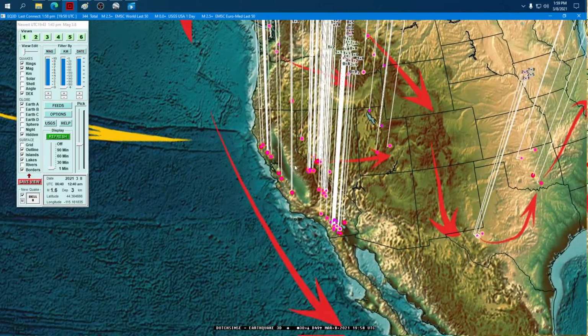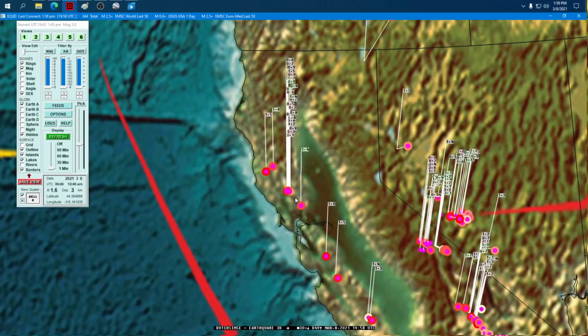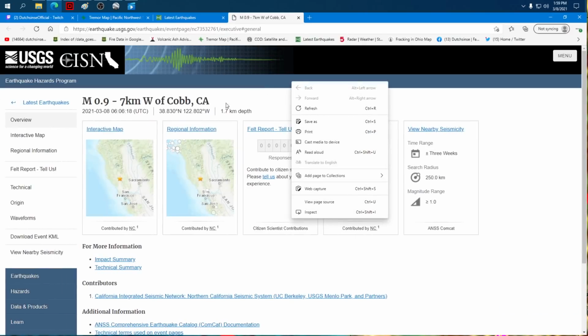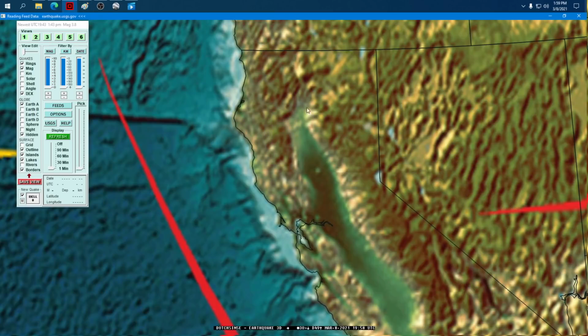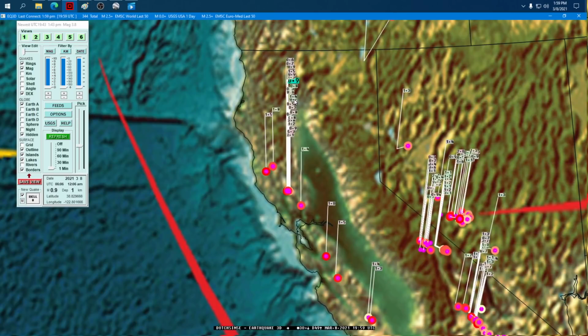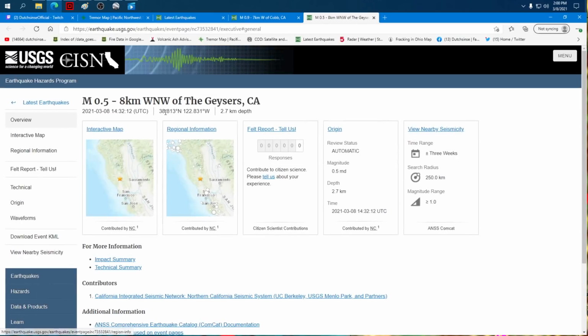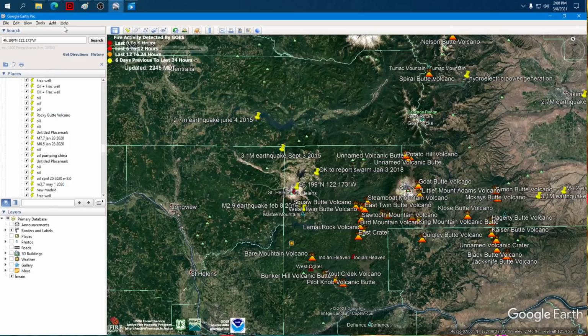Now, California's coast, starting up here on the north side of the Bay Area, you'll see the stack of earthquakes. That's at a place called the Geysers of California, or Cobb Anderson. It's a geothermal pumping operation. See if we can get the coordinates for this. The Geysers.